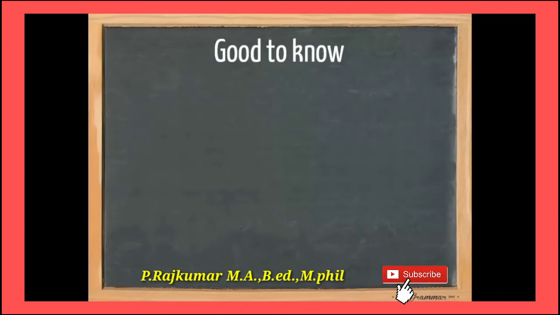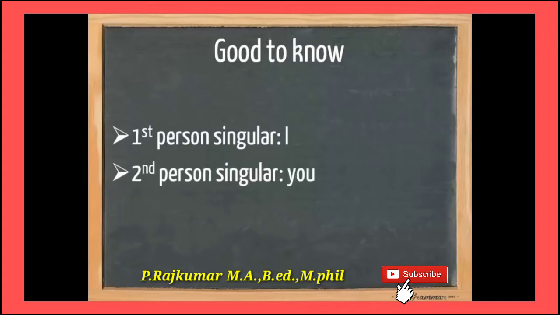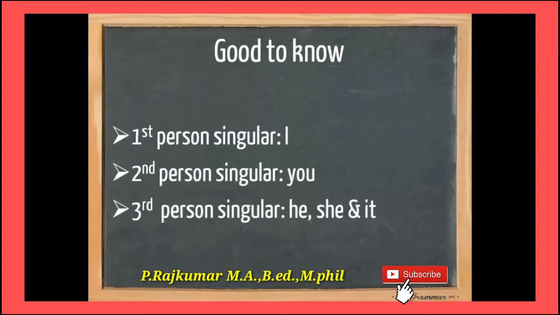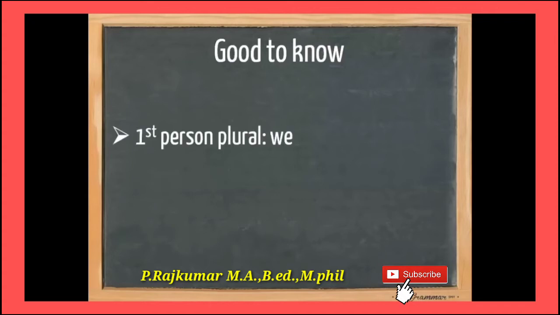First person singular I, second person singular you, third person singular he, she and it. Then first person plural we, second person plural you, then third person plural they.